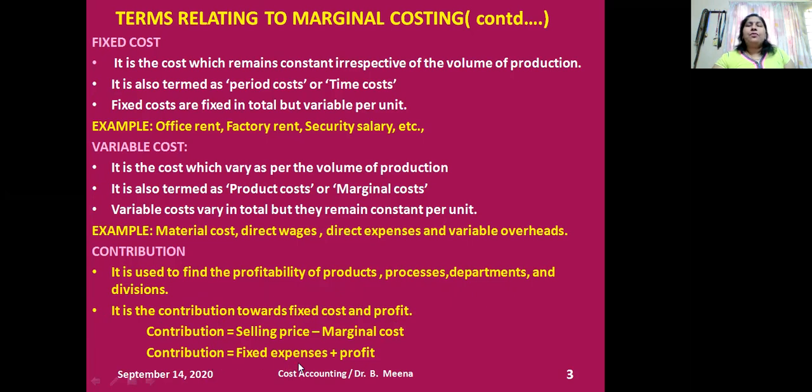Contribution is equal to fixed cost plus profit, in case the problem has information about the fixed cost and profit. So this way also you can calculate. If the problem has information about the fixed cost and profit, you can make use of this formula to calculate the contribution. And if you have selling price and variable cost, you can make use of the other formula. So if companies want to earn profits, they need to check and ensure whether the contribution is more than the fixed cost. Then only the company may earn profits. Okay. So this is all about contribution.